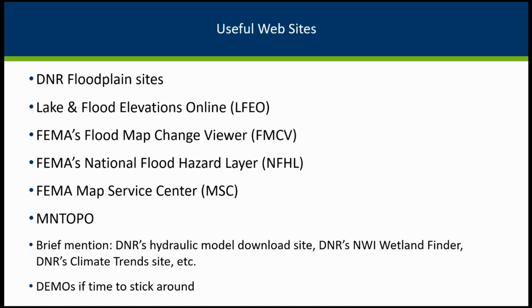We'll also mention Minnesota's topography site, the MinTopo site, where you can see the elevation contours and other things. And I'll have a quick mention of some other sites, including where you can download the hydraulic models. Oops, I've got to change that title. It's not the NWI Wetland Finder anymore. It's now just the Wetland Finder, and a couple other sites that are helpful.